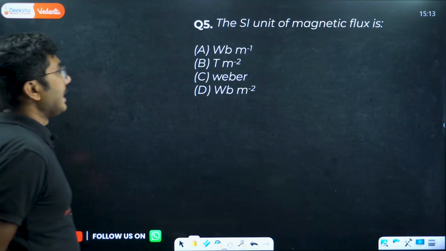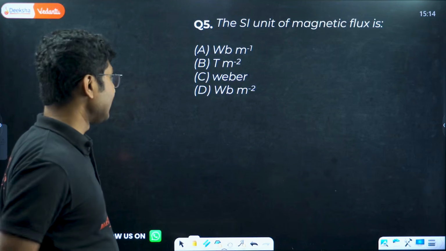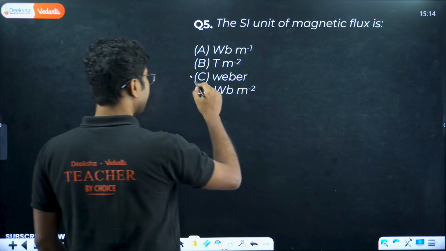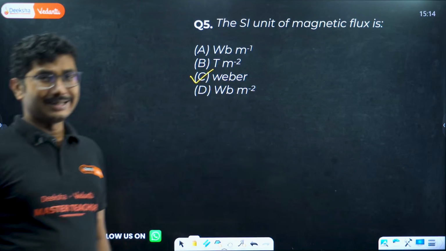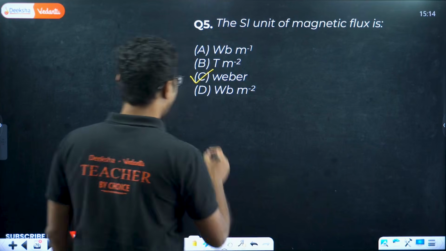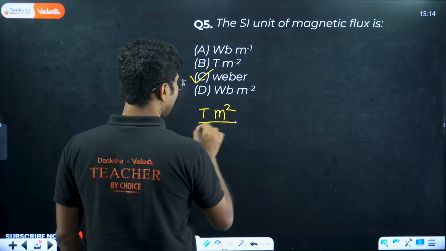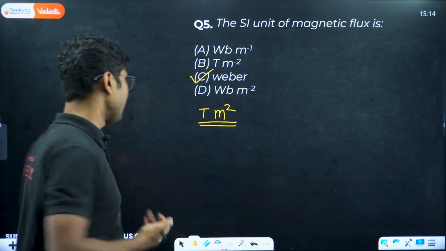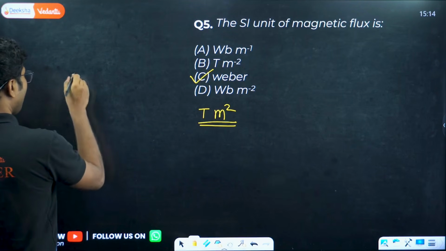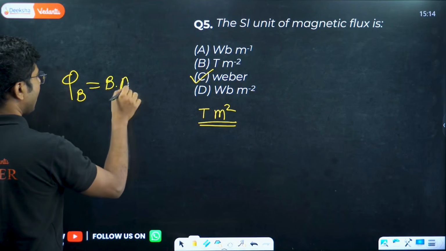Next, the SI unit of magnetic flux. So what is magnetic flux? The SI unit of magnetic flux is Weber. We will discuss more about it in the next chapter anyway. So magnetic flux unit is Weber, or Tesla meter square. Magnetic flux is given by magnetic field into area.